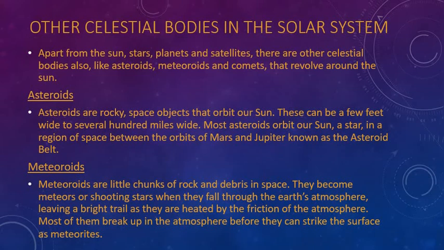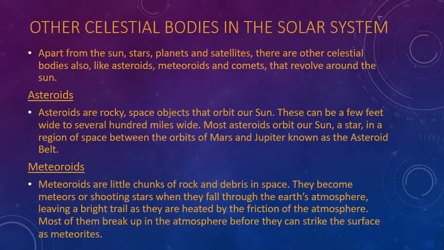See here, like this you are going to make one heading, asteroids, and then you will write: asteroids are rocky space objects that orbit our sun. These can be a few feet wide to several hundred miles wide. Most asteroids orbit our sun, a star, in a region of space between the orbits of Mars and Jupiter, known as the asteroid belt.